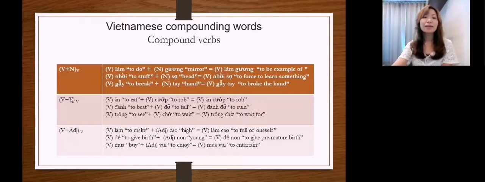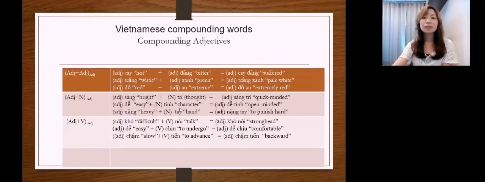And the third case of compound verbs: I have a verb and then I add an adjective, and my result is a compound verb. So again I have the word làm, which now means to make. And then I added it with an adjective, cao. So I have the word làm cao.